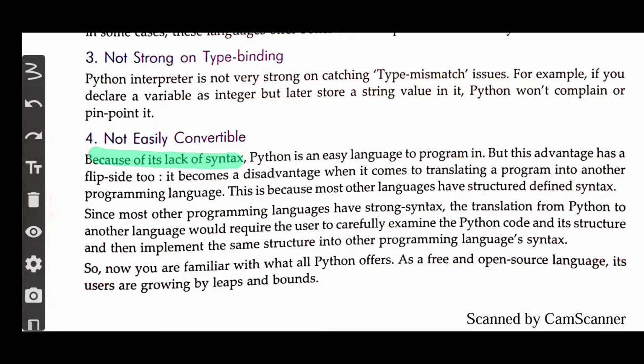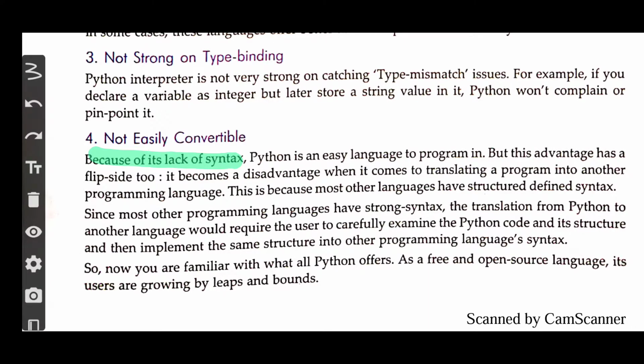In the last class we already saw that a certain code for swapping values was written in C language, and that code was also written in Python. We saw that the Python code was very simple. It was not carrying any kind of syntax. Simply you declared what you wanted to do, that code got converted and the values were swapped. So that was very easy, right?